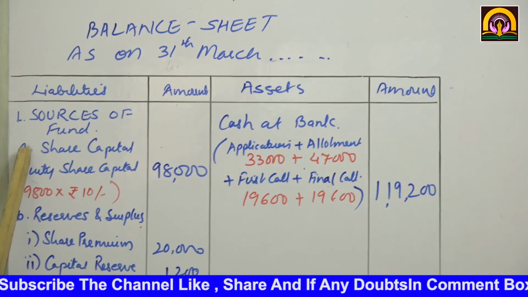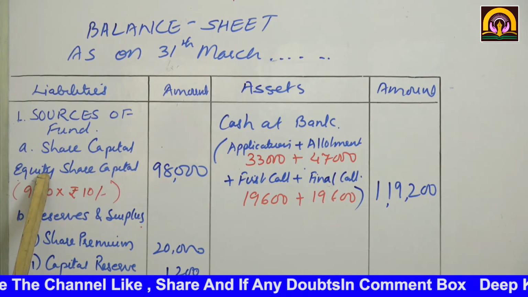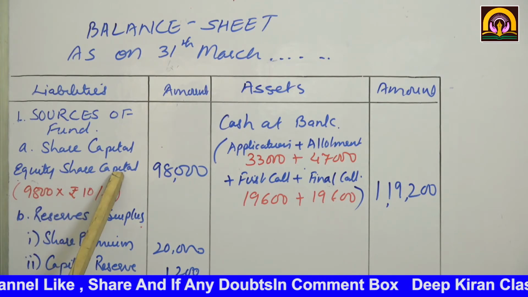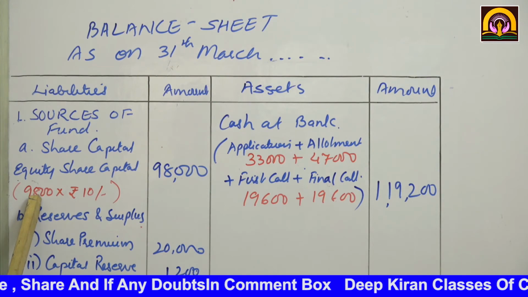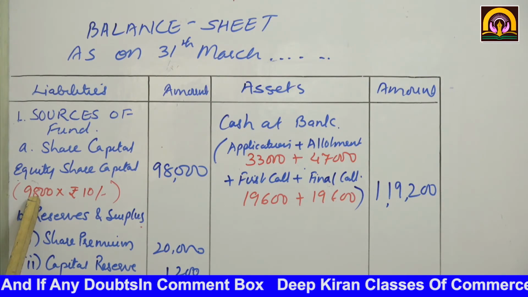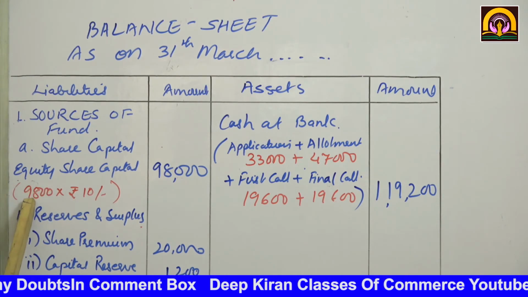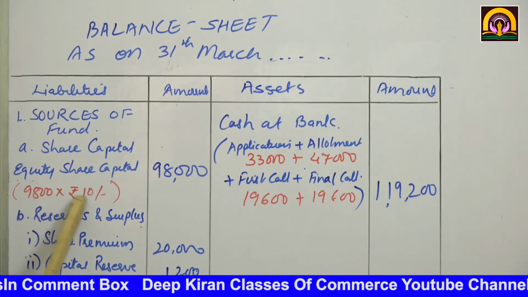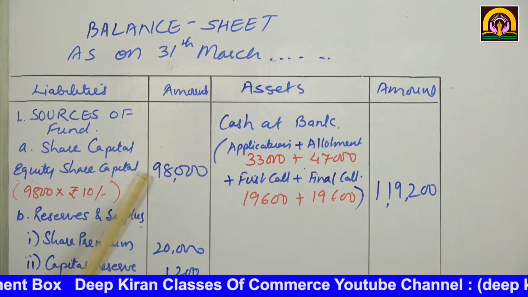See, A, share capital. There are two types of capital, as I said, equity and preference. So equity share capital. See, 200 shares, the shareholder did not pay her first and final call and her shares were forfeited. So how many good shares were there? 9,800 into 10, 98,000.